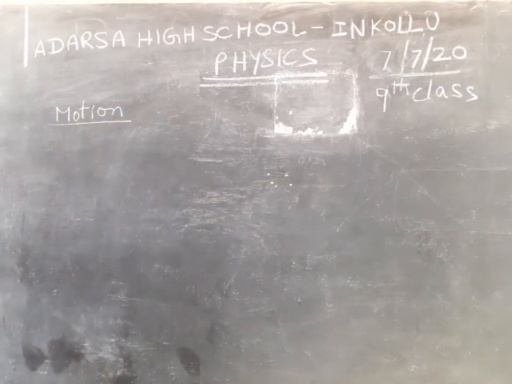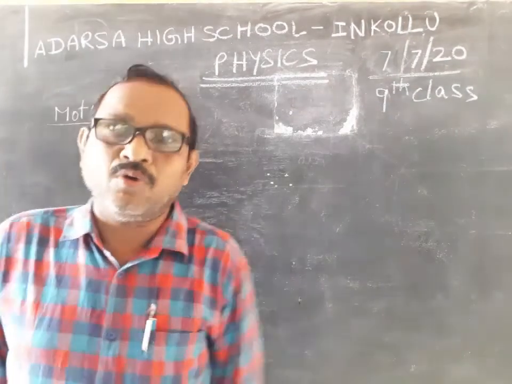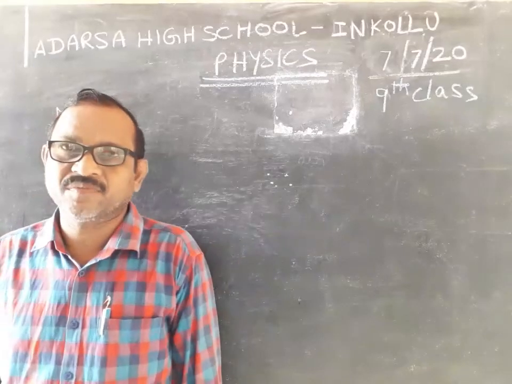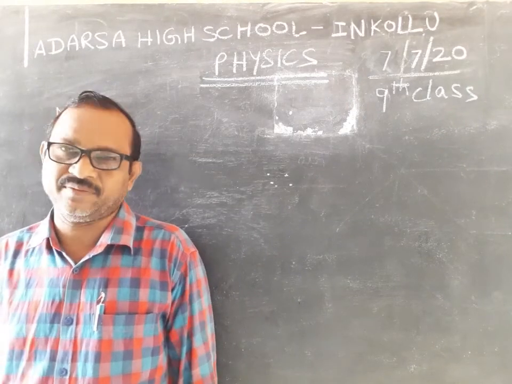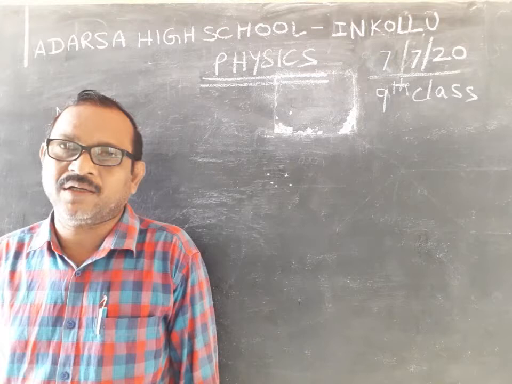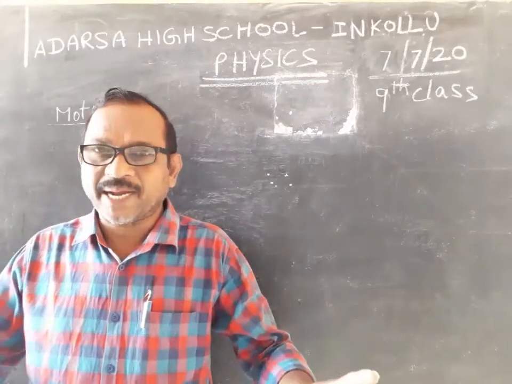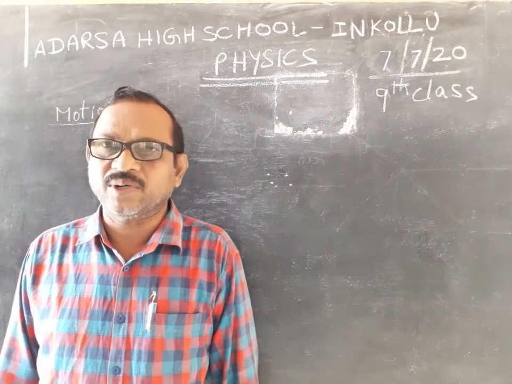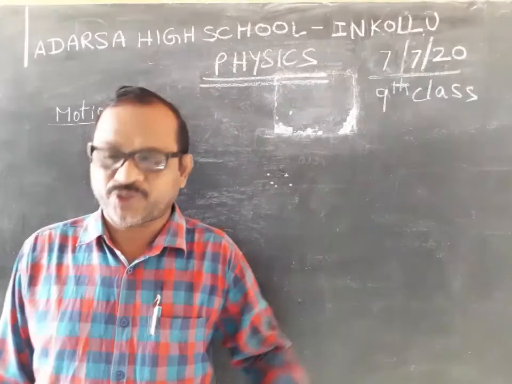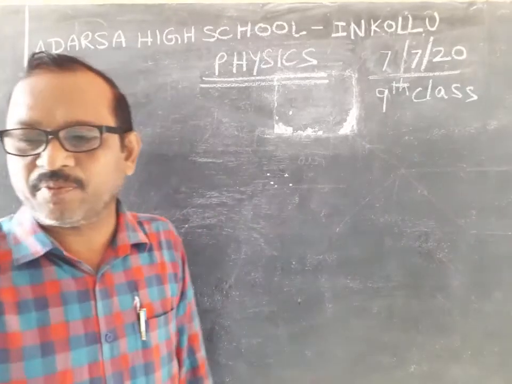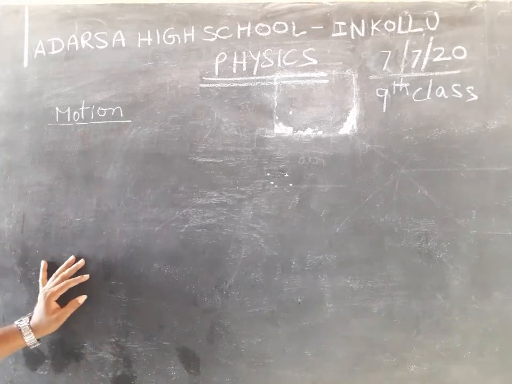Motion of the body. Already you know what motion is. You studied motion in 6th class and 7th class also. According to the body, from time to time, its surroundings change. That body is said to be in motion. This motion is also of two types.